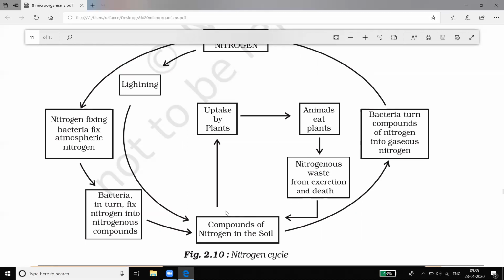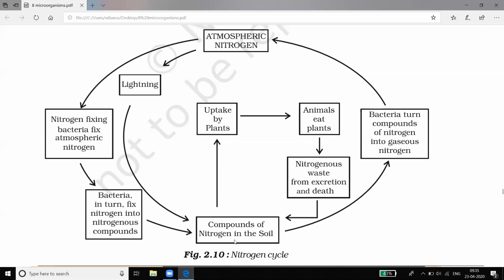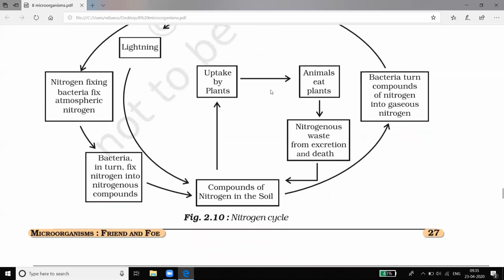So first the plants consume nitrogenous compounds. These plants are consumed by animals, and when these animals die or through their excreta, nitrogen is given out and again mixed into the soil. Then this nitrogen in the soil is converted by bacteria again, and this cycle goes on. Do you understand this? So you will draw this figure.